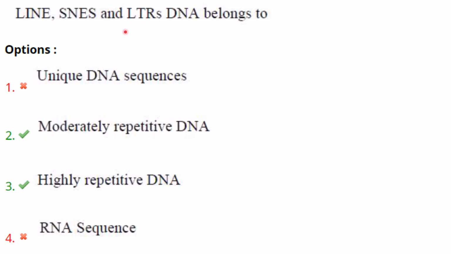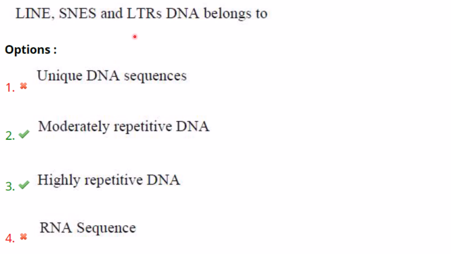Then, LINEs, SINEs, LTRs, DNA belong to what? LINEs are long interspersed nuclear elements, found in eukaryotes. They are highly repetitive DNA, and they are a type of retrotransposon. SINEs, they have missed the I over here, it is a printing mistake. So it is short interspersed nuclear elements. They are also another type of retrotransposon.